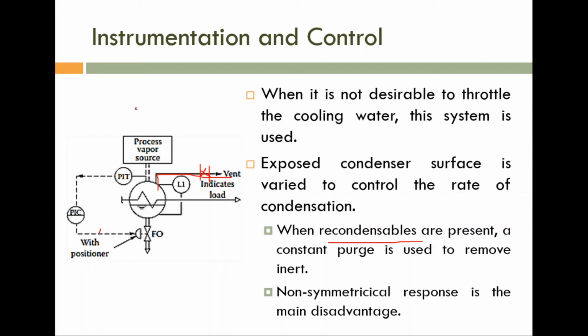Symmetrical means for positive error and for negative error, we expect a similar, symmetric type of control action. That is absent here. Here we have a non-symmetrical response. That is another disadvantage of this setup. So this one is control of the condenser by manipulating the condensate flow rate, the condensate removal rate.